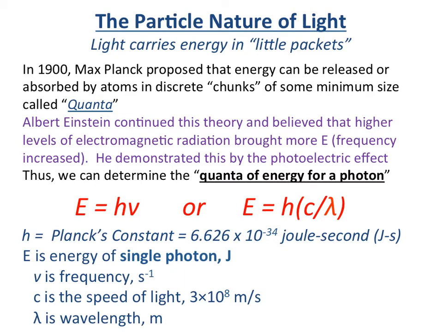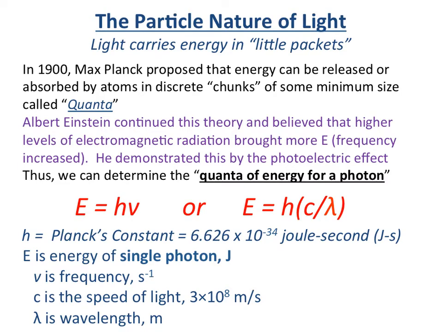Welcome to the how-to video for the particle nature of light. So, light can also exist as a particle. And in 1900, Max Planck proposed that energy can be released or absorbed by atoms in discrete chunks of some minimum size, which we call quanta. I like to think of these quanta as little packets of energy, kind of like the little sugar packets that you find at the restaurant.